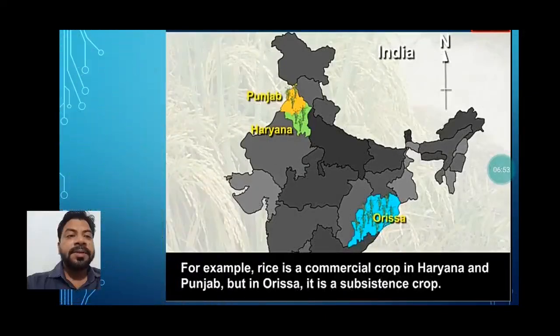You can see some examples. For example, rice is a commercial crop in Haryana and Punjab, but in Orissa it is a subsistence crop. So understand here, we can't say that one crop is the commercial crop for the whole of India. It might be possible that one crop is commercial in one state, but it can be subsistence for another state. Take the example of rice, okay, that is a commercial crop in Haryana because they are growing the surplus, okay. But when we compare it with Orissa, in Orissa it is only a subsistence crop.